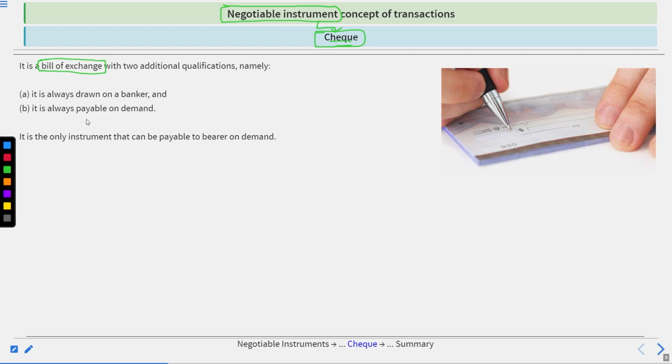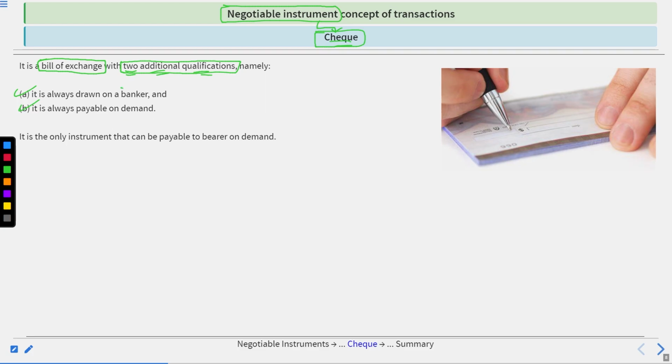It is also a kind of bill of exchange. But why could we not consider it as a bill of exchange? Because it has two additional qualifications that make it somewhat different. And what are these two additional qualifications? First, it is always drawn on a banker. Second, it is always payable on demand.